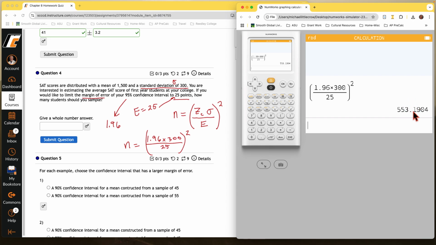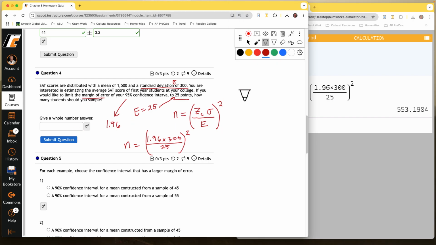So we need at least that many, so we're going to get 554. You always just go to the next highest level because you want your sample to be big enough. 553 would be just a little small, so we're going to go to 554. Okay, and I don't want to mess all this up, so we'll take a look. 554, exactly what it is.